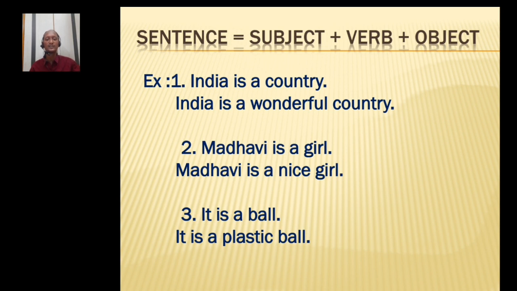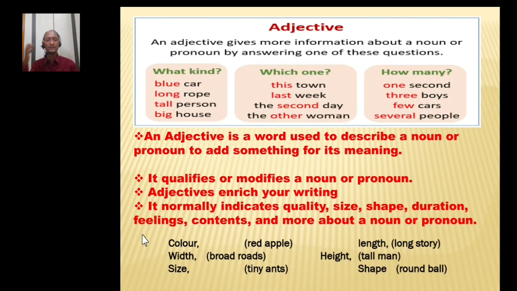So coming to the definition of adjective. Adjective is a word to describe or modify a noun or pronoun. It gives extra information about a noun or pronoun. One thing you have to remember is that an adjective makes friendship with the noun or pronoun. Adjective is always with the noun and pronoun only. Adjective describes, gives extra information, and qualifies a noun or pronoun in a sentence. So adjective gives more information about a noun or pronoun by answering these 3 types of questions.